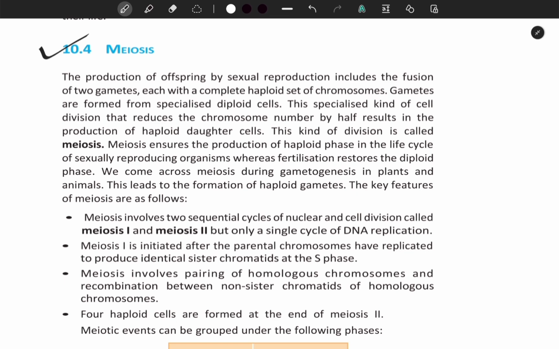The key features of meiosis are as follows. Meiosis involves two sequential cycles of nuclear and cell division called meiosis 1 and meiosis 2, but only a single cycle of DNA replication. Meiosis 1 is initiated after the parental chromosomes have replicated to produce identical sister chromatids at the S phase. Meiosis involves pairing of homologous chromosomes and recombination between non-sister chromatids of homologous chromosomes. 4 haploid cells are formed at the end of meiosis 2.